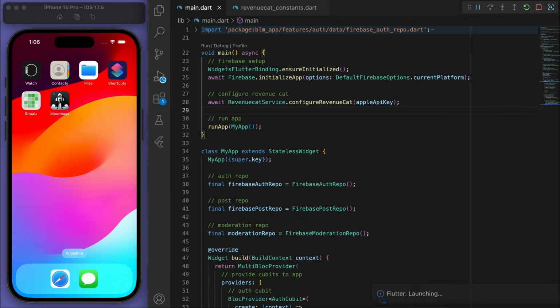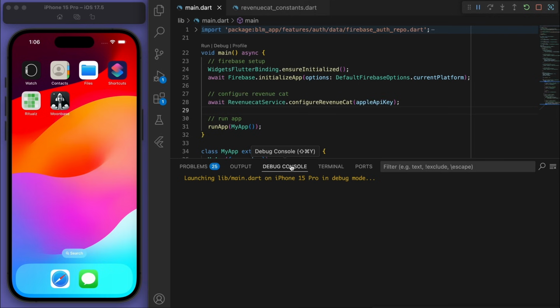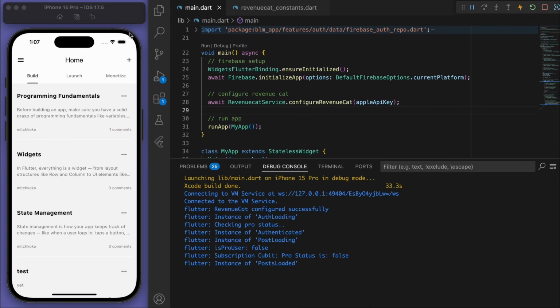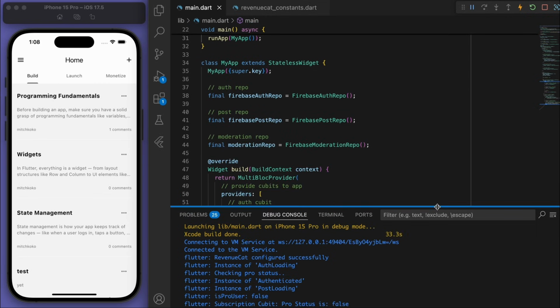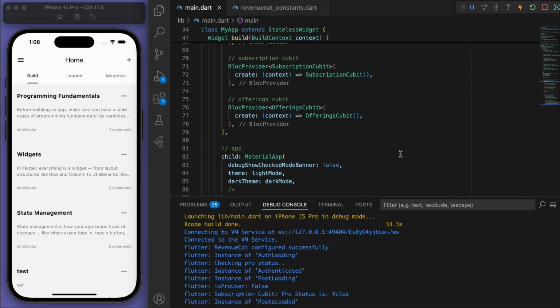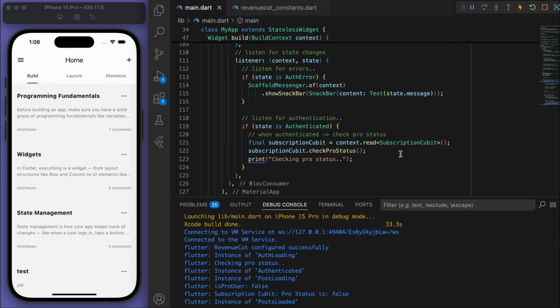Beautiful. So I'm going to kill the app and just rebuild it. And it's rebuilding and it's built successfully. Beautiful. And you can see it says revenue_cat configured successfully. We're trying to do our authentication and we're checking the pro status. And then it's saying pro user is false, which is what we want. Everything is looking good so far.